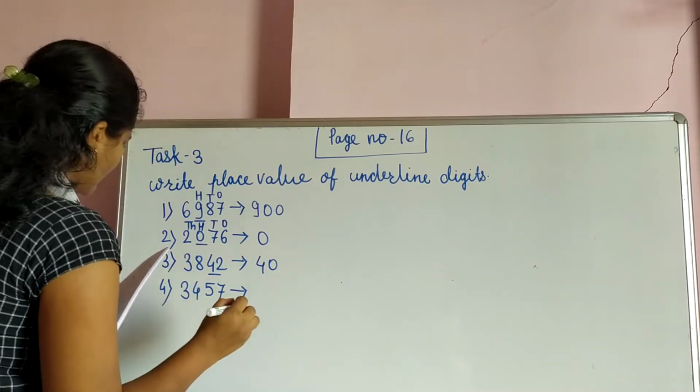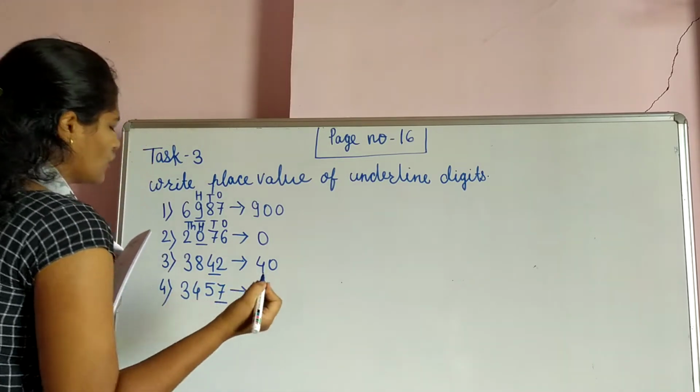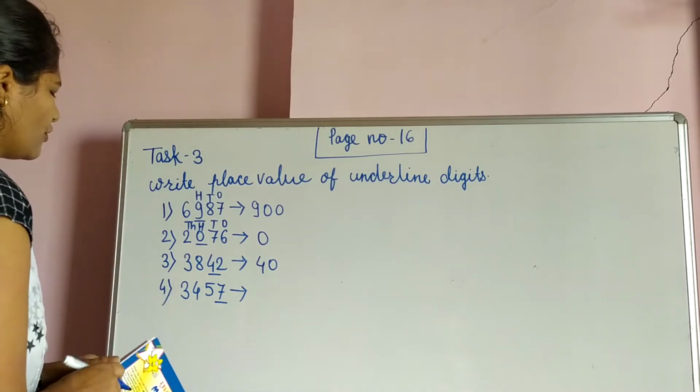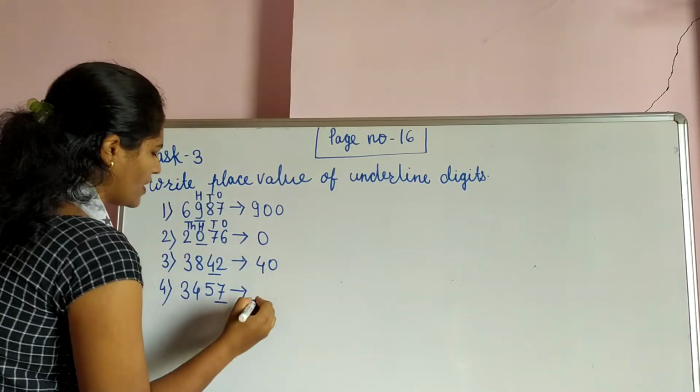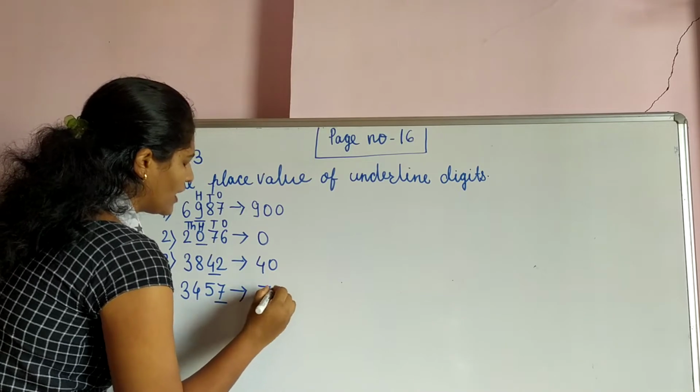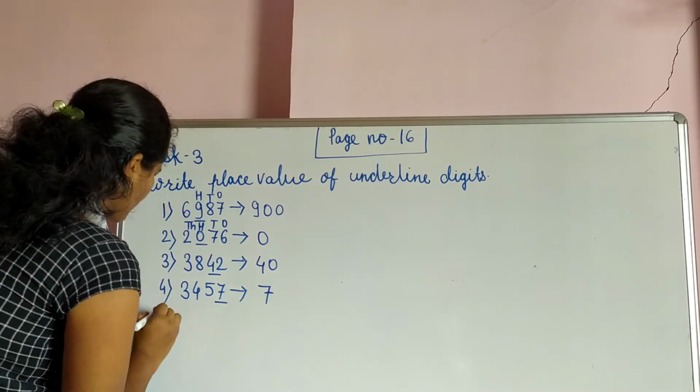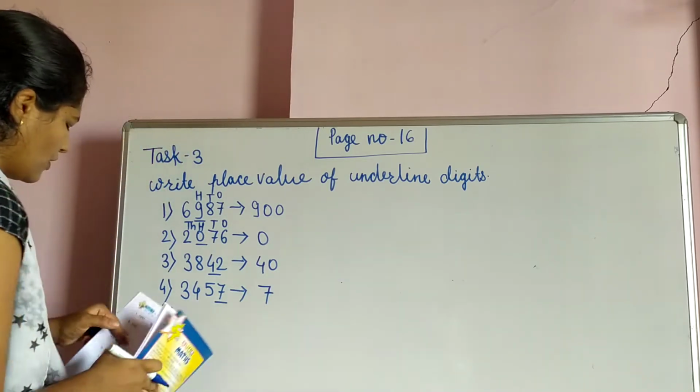3457. Here underline 7. So here 7, it is on which place? It is on a ones place. So what is the value? Value is 7. Next question, fifth one. What question is given?